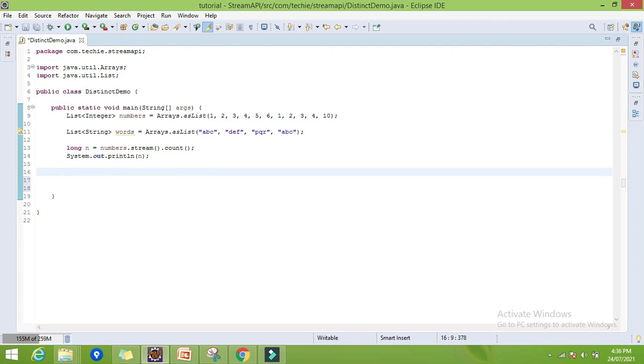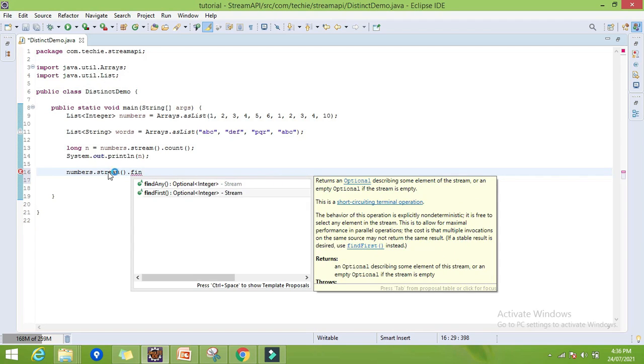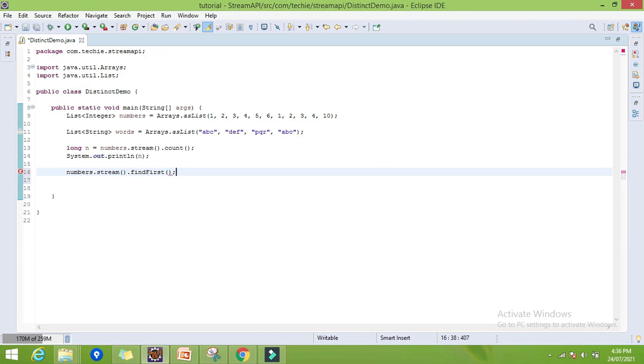Now the next function we have is findFirst. Whatever the first element from the stream is, it will return. stream.findFirst. If the stream contains nothing, meaning it is a null or empty stream, at that time it will return null, right? Or it may return empty. So that's why the output is an Optional.